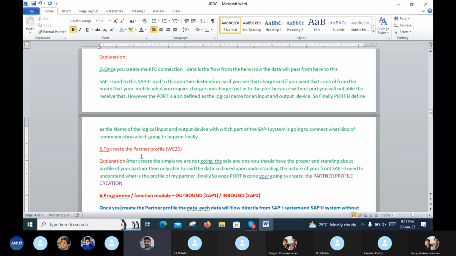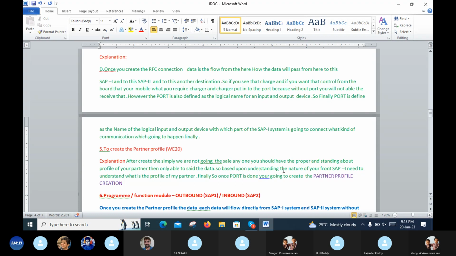These are the IDOC configuration steps, the EDI IDOC configurations. The fifth step is to create the partner profile, WE20. Explanation: you should have a proper understanding of your partner profile, and only then are you able to set up the data.